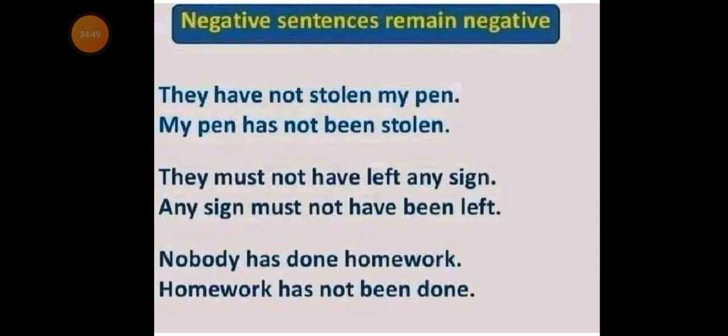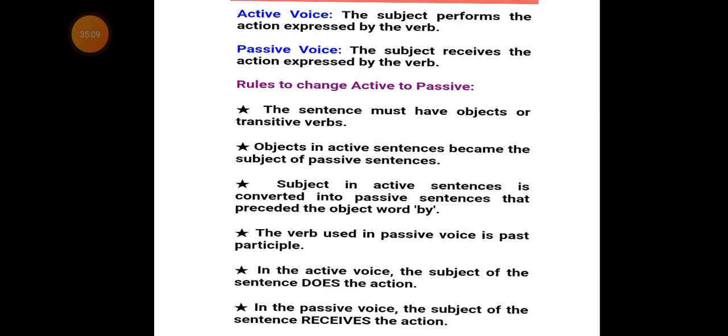In the third sentence, nobody has done homework. In the passive sentence, it becomes: homework has not been done. Now let us remind ourselves of the rules once more, which will lead us to the end of this discourse.